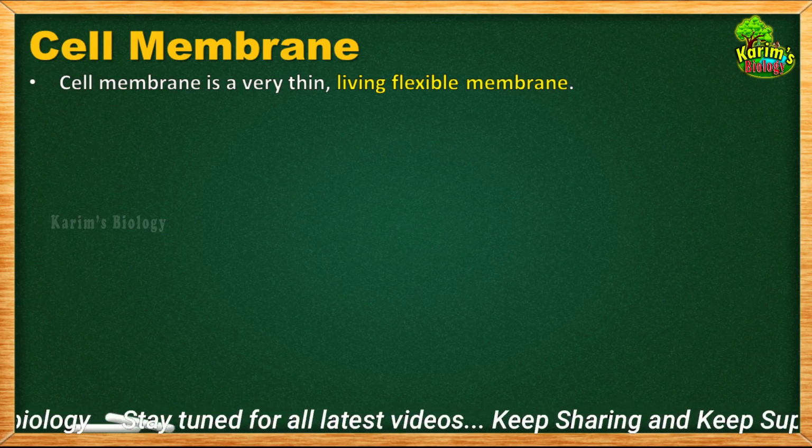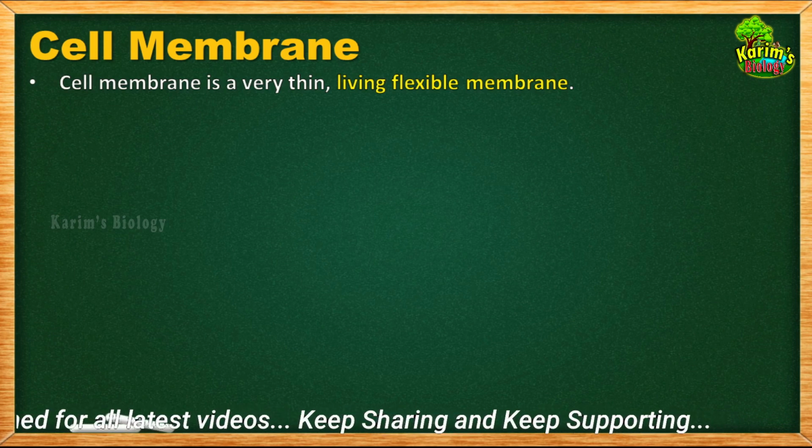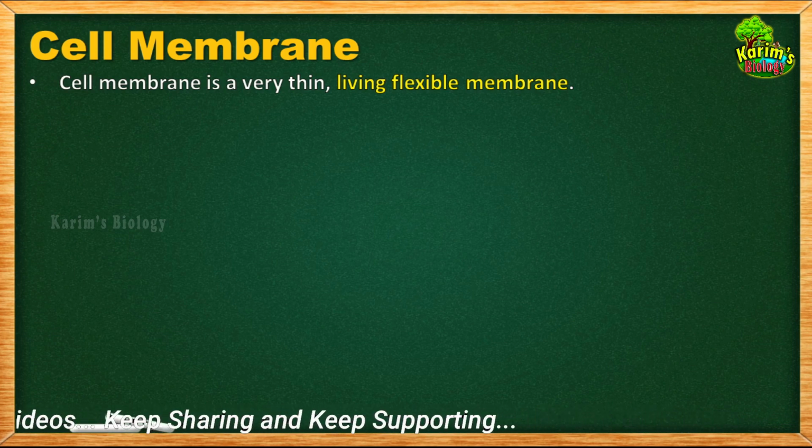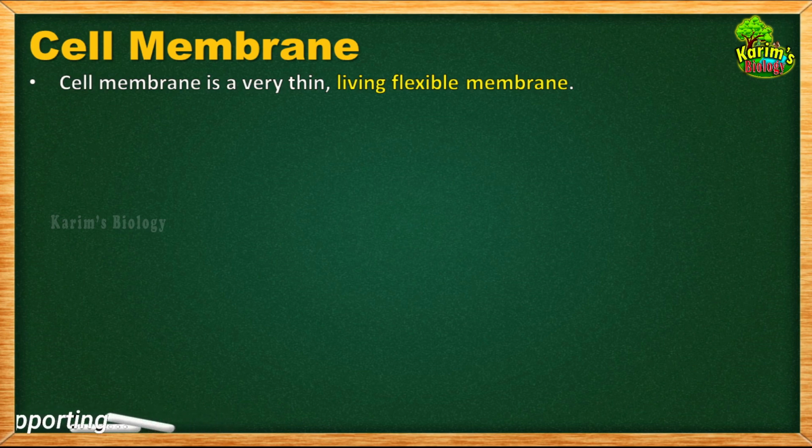So children, come back again. Cell membrane is a very thin, living, flexible membrane. Then what does it mean by flexible membrane? Children, it is thin. No doubt it is thin because it is submicroscopic, can be seen only under an electron microscope as it is very thin. And one more thing is it is flexible in nature.